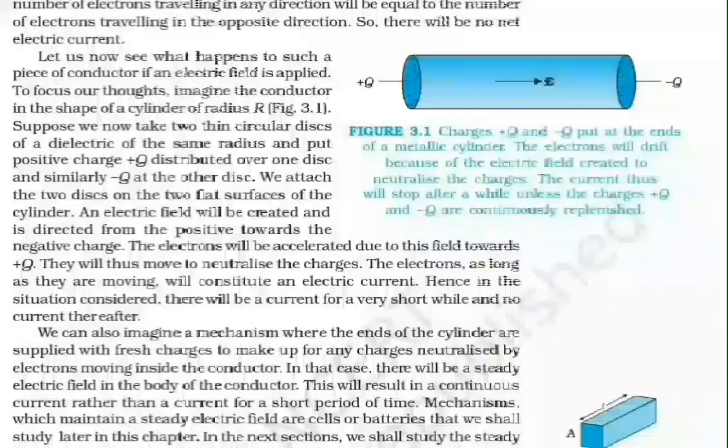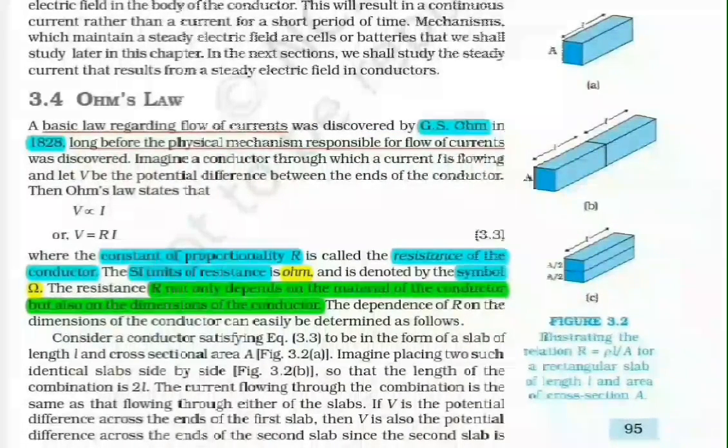We can also imagine a mechanism where the ends of the cylinder are supplied with fresh charge to make up for any charges neutralized by electrons moving inside the conductor. In that case, there will be a steady electric field in the body of the conductor. This will result in a continuous current rather than a current for a short period of time. Mechanisms which maintain a steady current are cells or batteries that we shall study later in this chapter. In the next section, we shall study the steady current that results from a steady electric field in the conductor.